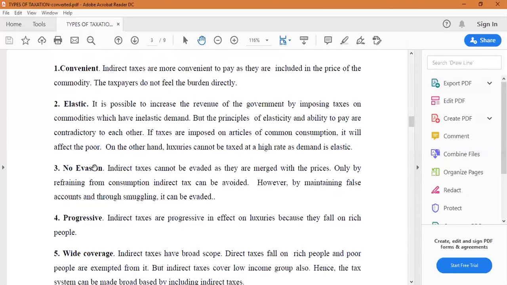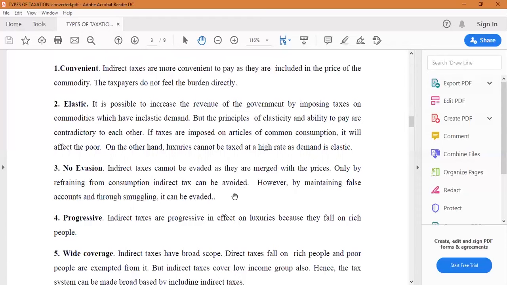So we can talk a lot about this. Indirect tax is merged with the prices, so it is difficult to evade, but there are many chances and choices to evade the taxes. If the consumers are helpful to the sellers, they can easily evade the tax.